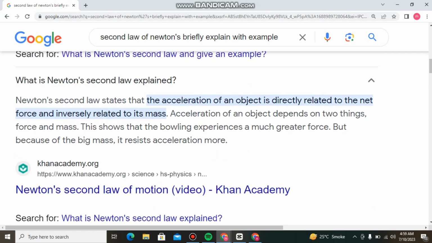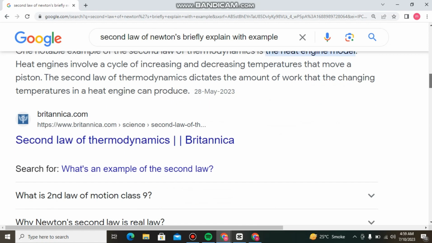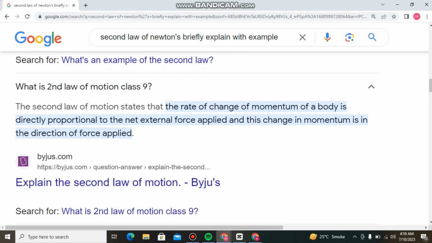So, what is the second law of motion in class ninth? The second law of motion states that the rate of change of momentum of a body is directly proportional to the net external force applied, and this change in momentum is in the direction of the force applied.